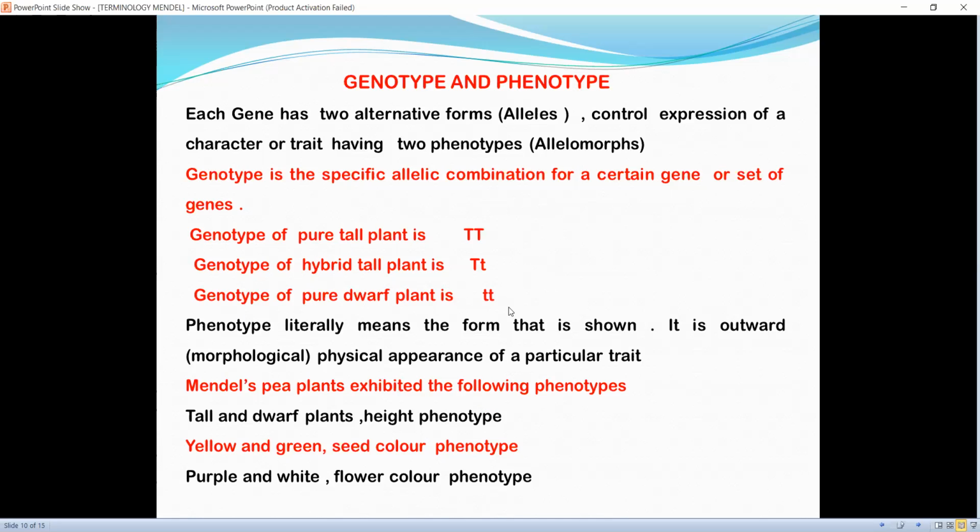Genotype of a pure dwarf plant is small t, small t. Phenotype literally means the form that is shown. It is the outward, morphological appearance of a particular trait. Mendel's pea plant exhibited the following phenotypes: tall and dwarf plant for the phenotype height, yellow and green for seed color, purple and white for flower color.